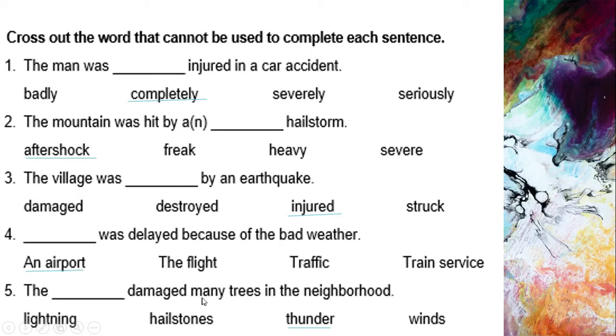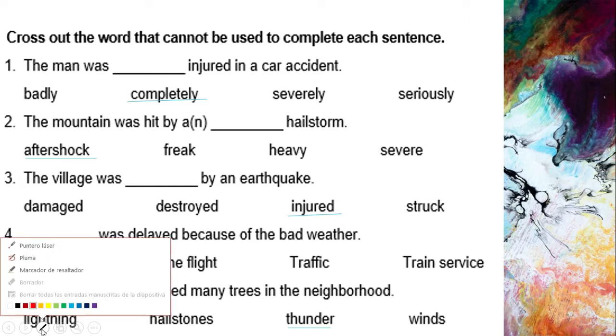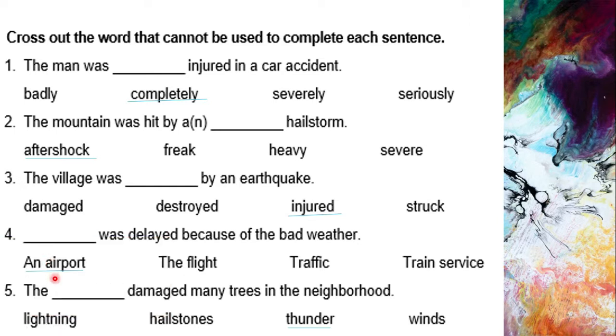The damaged many trees in the neighborhood. Okay, so which is the one that is correct? The lightning, sí, porque el rayo les cae a los árboles, yeah, it's correct. The hailstones also, el granizo también puede destruir árboles. And the winds also. But the one that is not correct is thunder. Es decir, un trueno, el sonido no puede dañar a los árboles porque es solo el sonido. Más bien el rayo es el que cae en los árboles. So that's why this word is not correct.